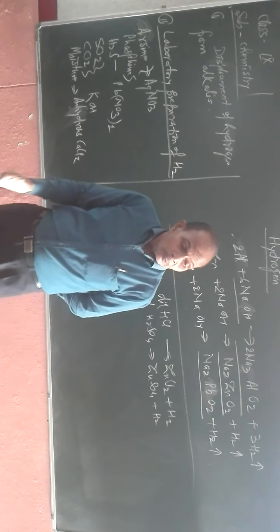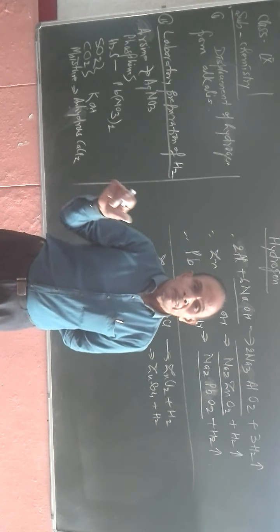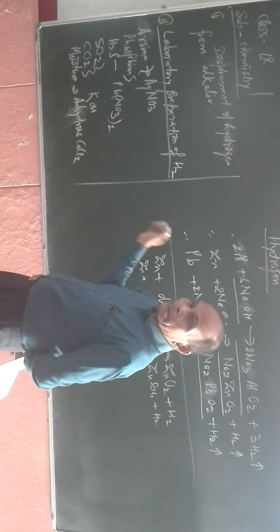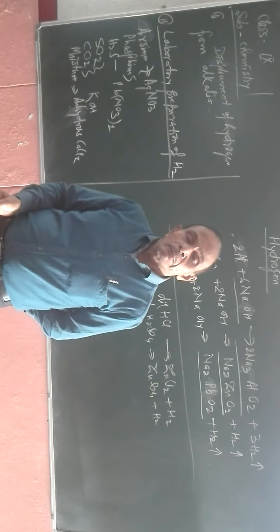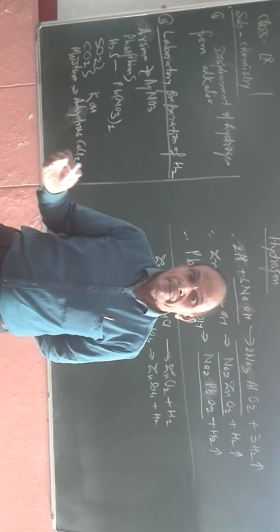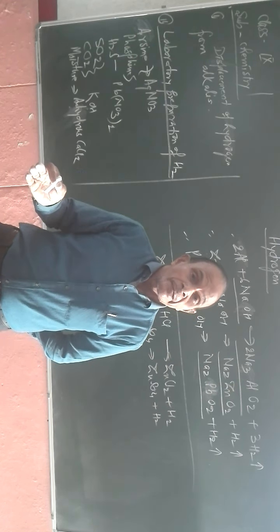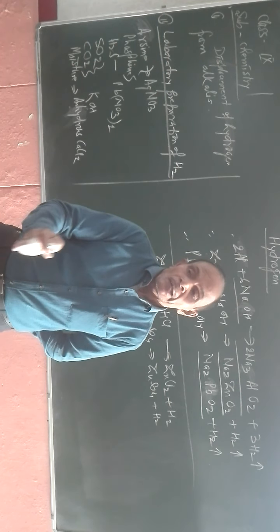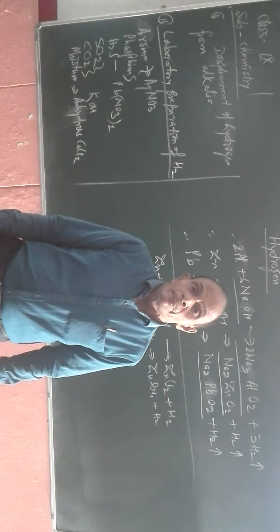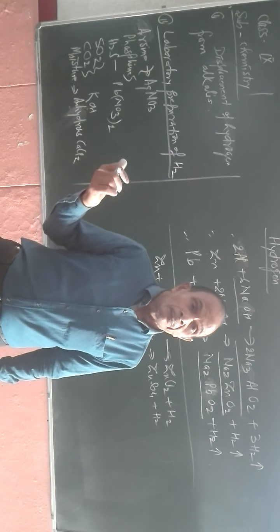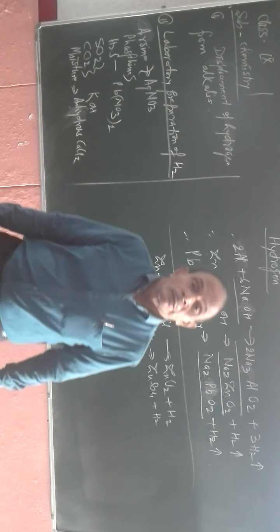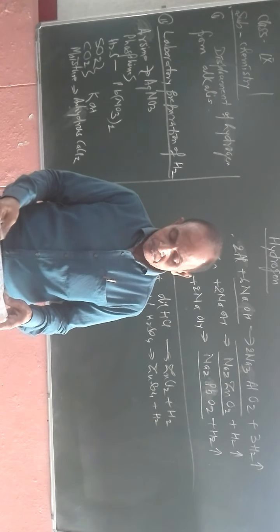What is the meaning of amphoteric oxides? All those oxides which react with acids as well as alkalis to form salt and water are known as amphoteric oxides. So the oxides of aluminium, zinc or lead are amphoteric oxides.